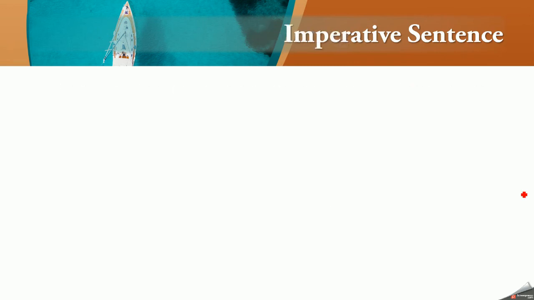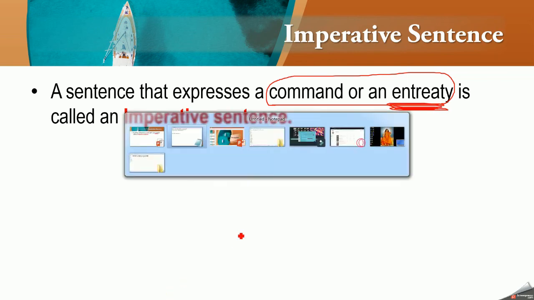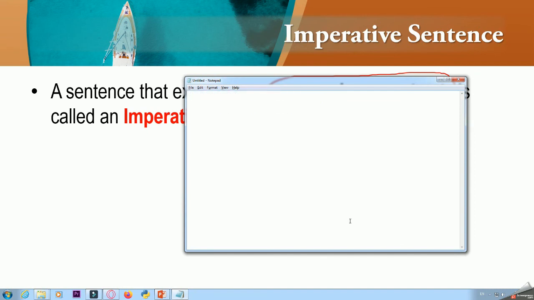Next is imperative sentence. So a sentence that expresses a command or an entreaty. Please make a mark of this word entreaty. What is this word entreaty? What does this mean? So this word entreaty means making a petition.